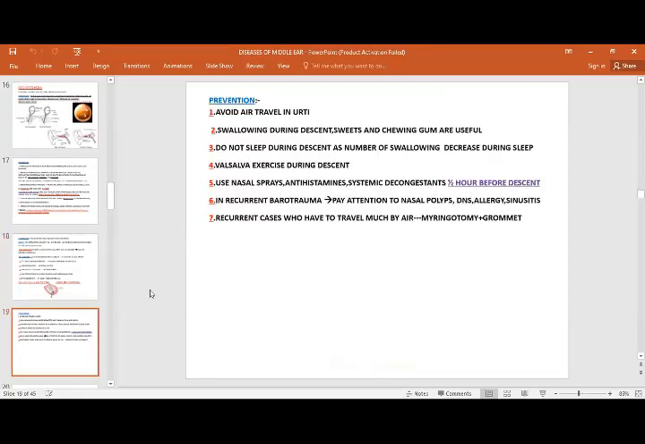Prevention, of course, is very difficult, but avoid air travel during an upper respiratory tract infection. If you are traveling, then swallow during descent, take sweets and chewing gum, and don't sleep during descent. You can also do the Valsalva maneuver during descent, which is quite helpful, and you can use anti-allergy medication during the travel. It will help.